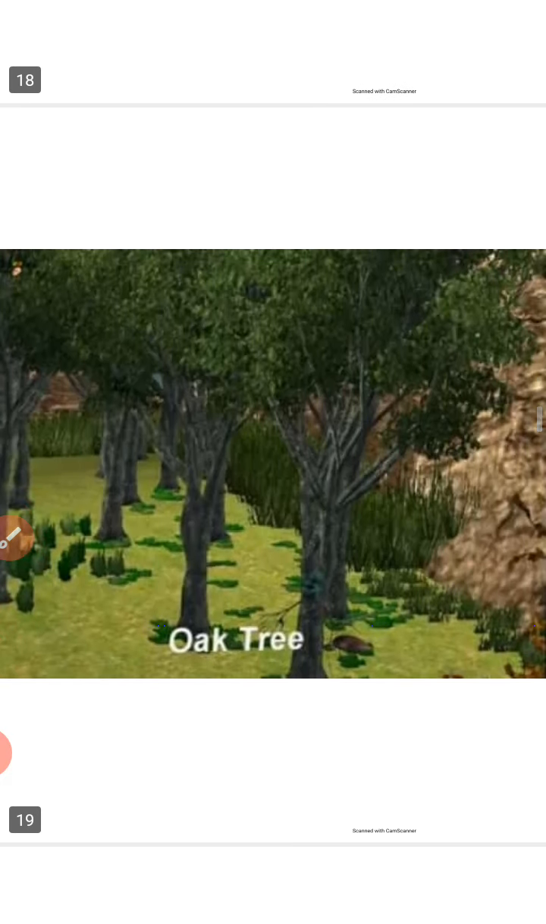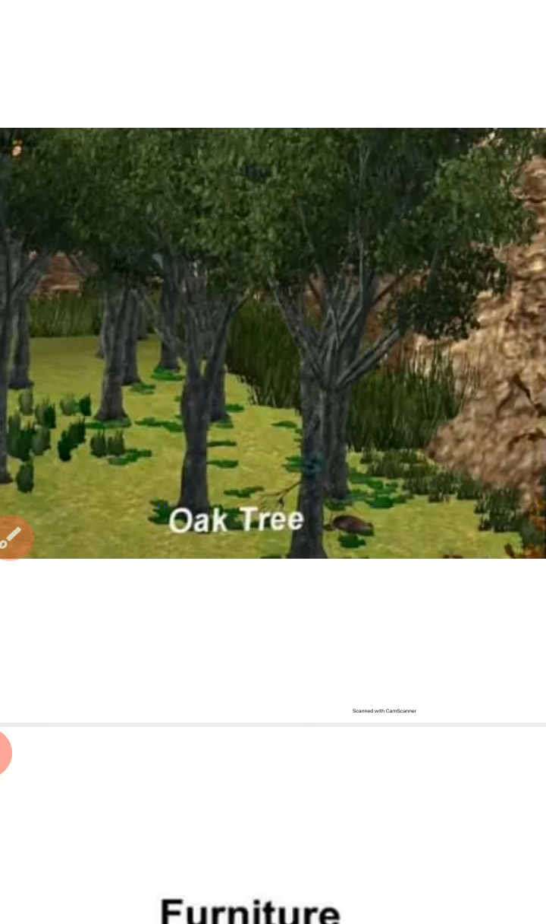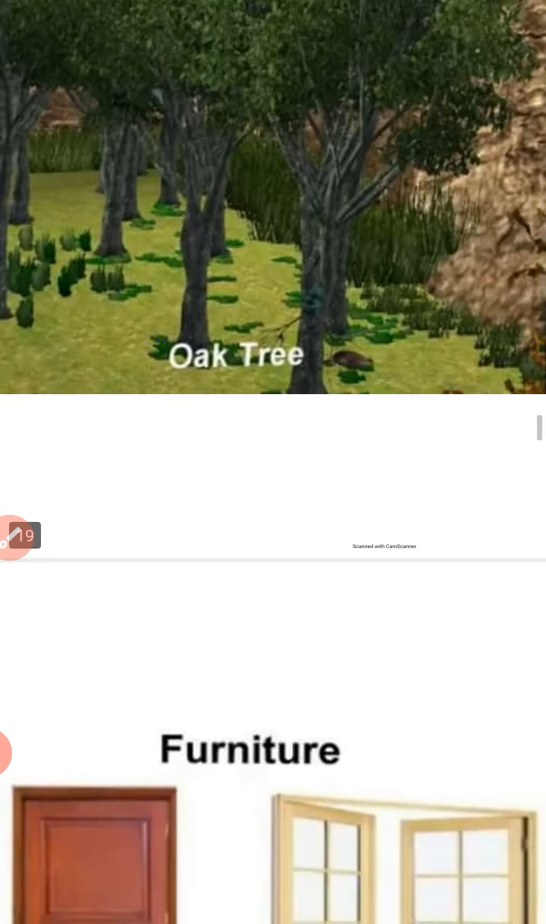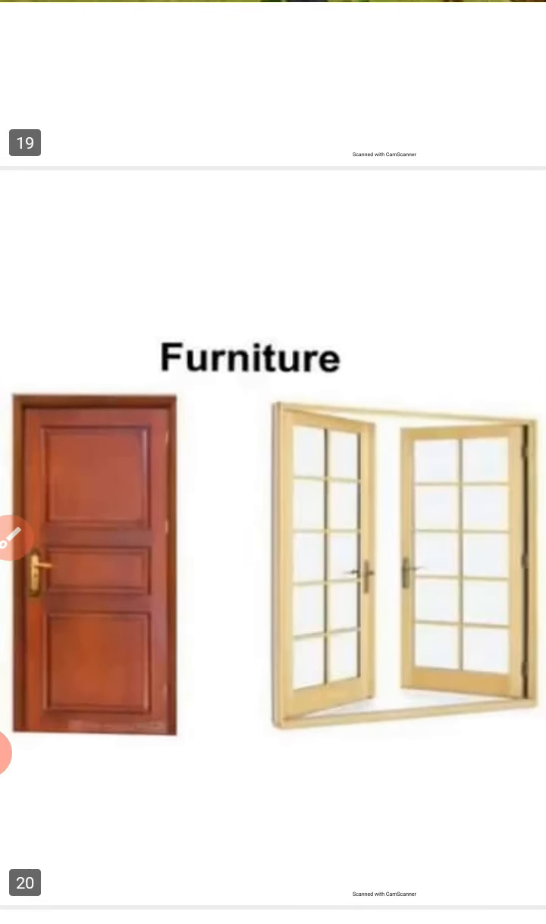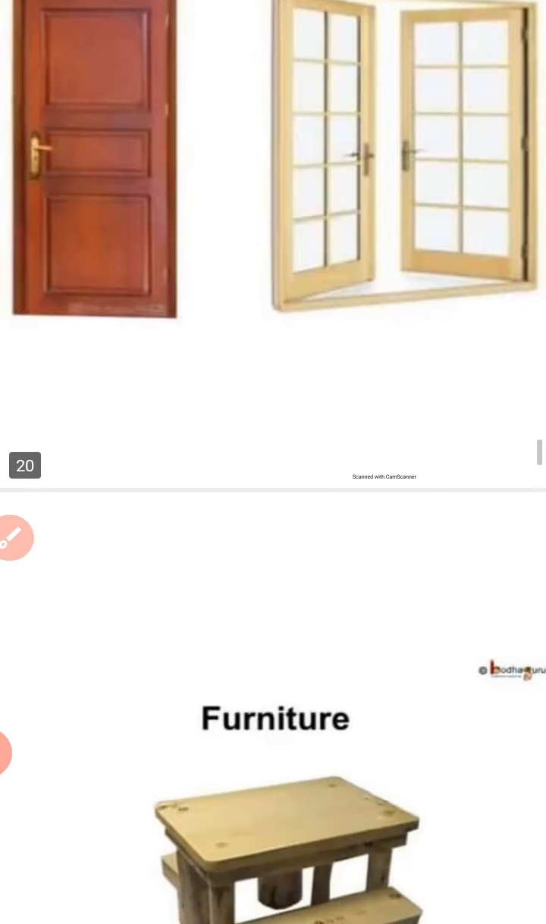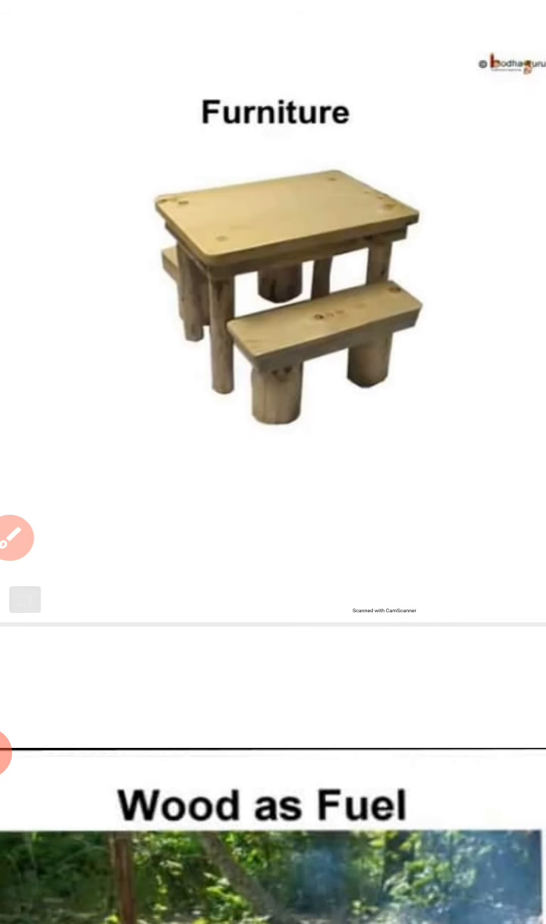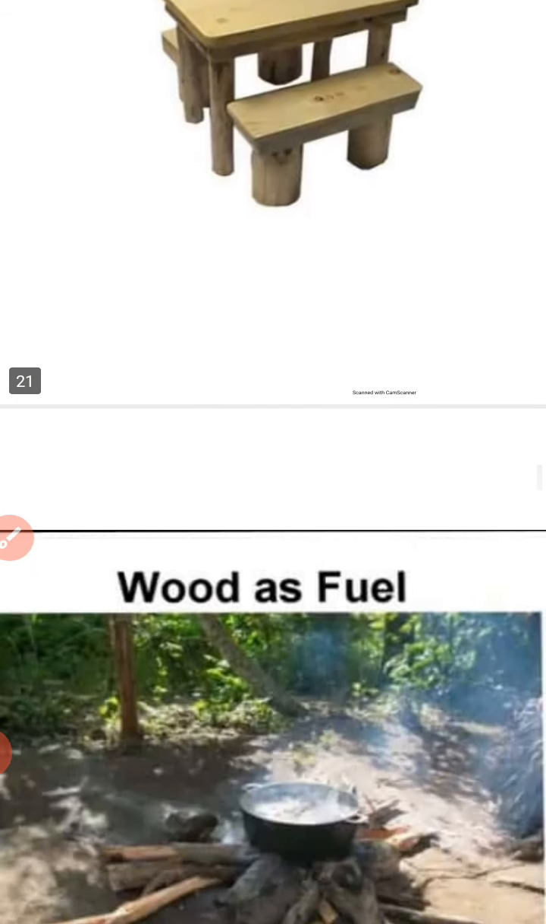Here you can see the oak tree. Which trees are there? Oak trees, right? The wood of these oak trees is used for making furniture. This wood is very good for making furniture. Here you can see the wooden doors for furniture, right? All these types of furniture are made from wood.